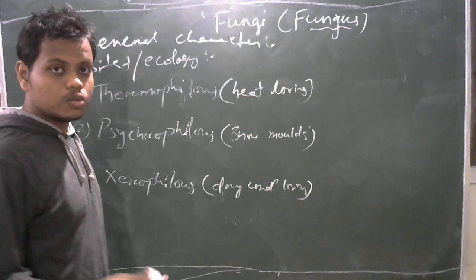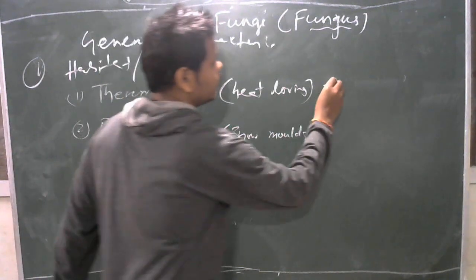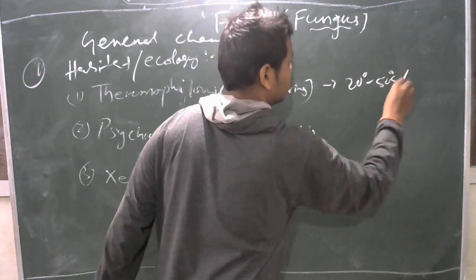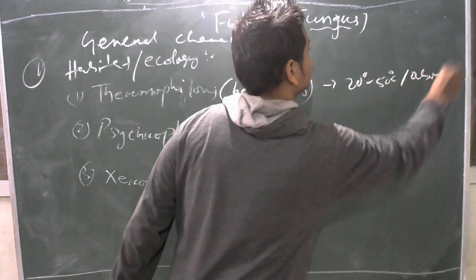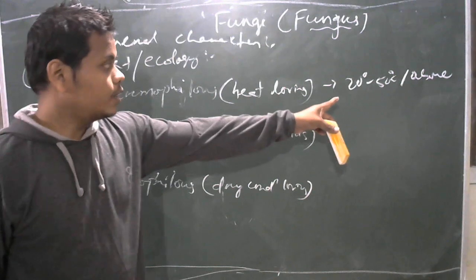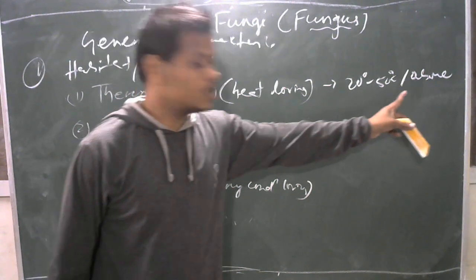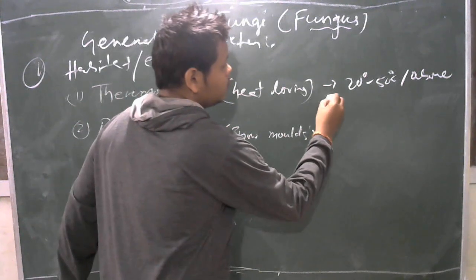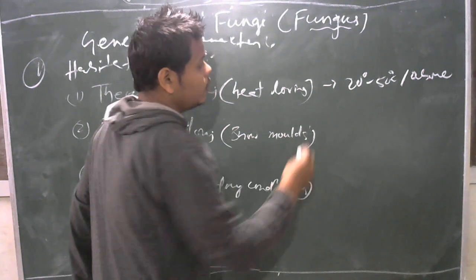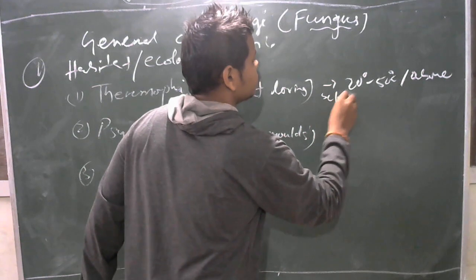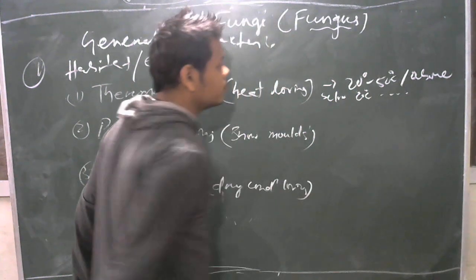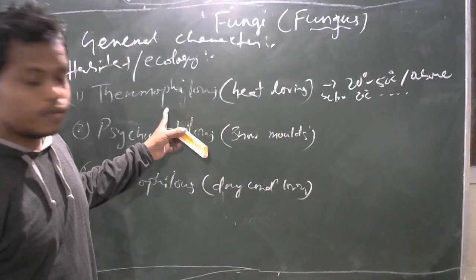Thermophilous refers to those fungi which grow better at 20 degree to 50 degree Celsius or above. The fungi which grow better at 20 to 50 degree Celsius or above are called thermophilous. But below 20 degree Celsius, their growth is affected. So they are called thermophilous fungi.